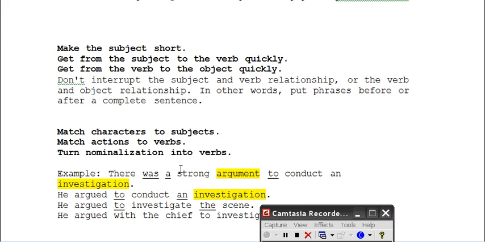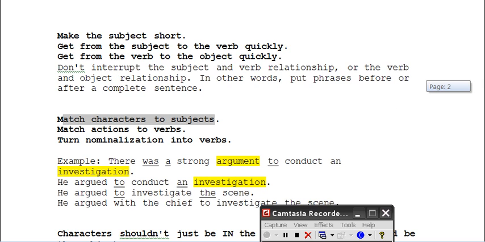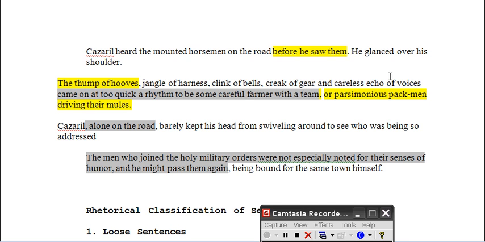So match characters to subjects means that you don't just want to have something as a subject. Obviously a complete sentence will have a subject. But you want a character as a subject. That is, you want a doer. The person or the thing that is your subject, you want it to be a doer, something that is making action, that's actually doing something. In the one case I gave here, interestingly enough, these things are doing something. They're making a noise. So even though they're not persons, the subjects of this sentence are doers. They're making noise.